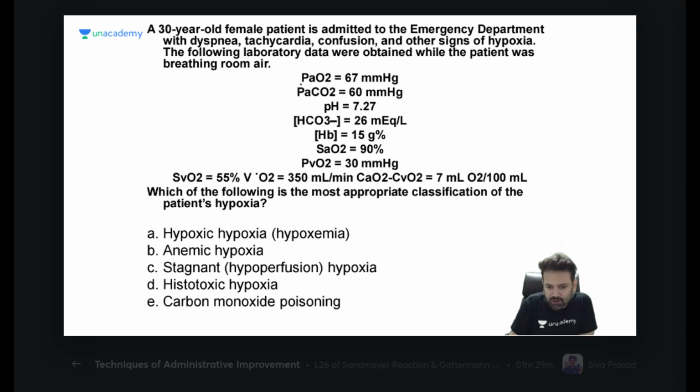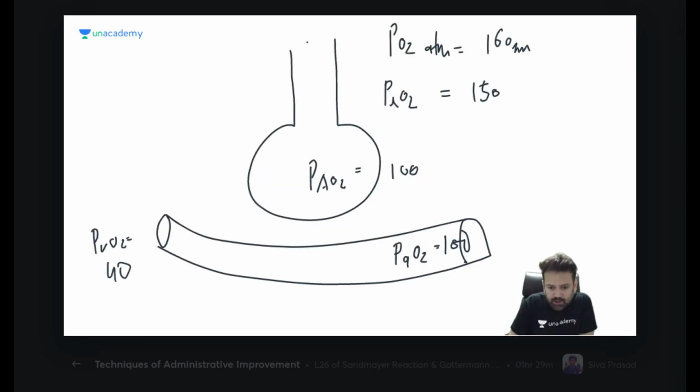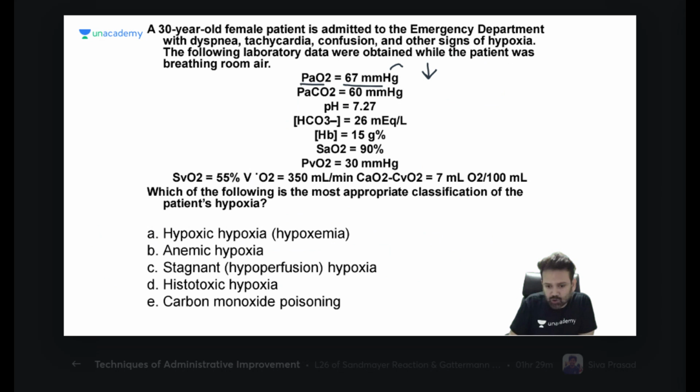See, PaO2. What is normal PaO2? If you want to repeat this, interact with me so that I can discuss with you. What is normal PaO2? 100. So is it decreased or not? 160, Akash Kumar? In the artery, I just told you, in the artery it is 100. 160 is in the atmosphere. Okay. So normal PaO2 is 100 and it is 67.